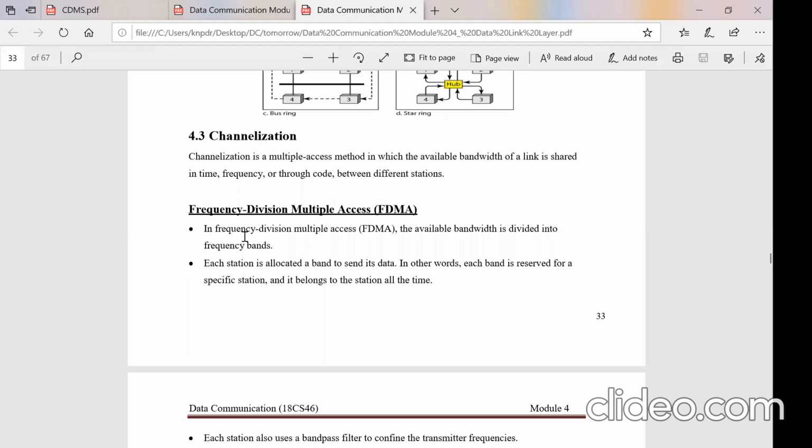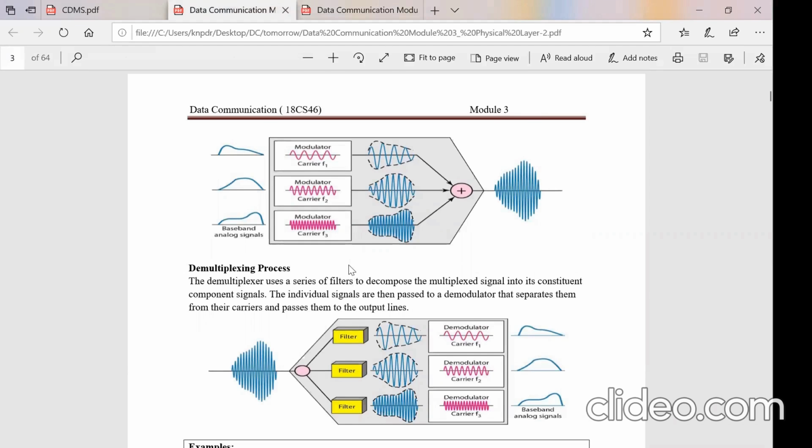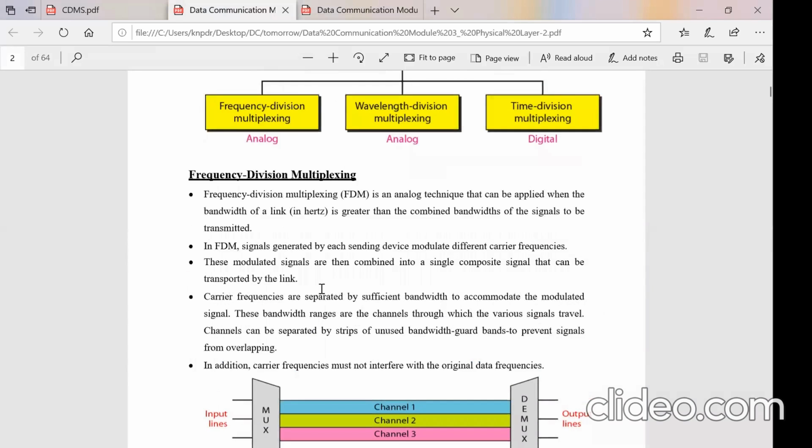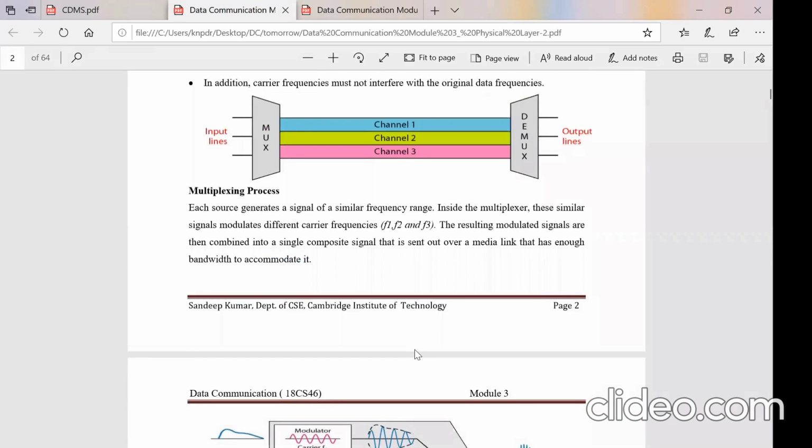You already know time division multiplexing and frequency division multiplexing, right? In time division multiplexing, each one is given a specific time slot to send the data. For example, the total time given for the link to transfer the data is 4 milliseconds and there are 4 users. Each one is given a 1 millisecond time slot in round robin fashion. The first one is given the first slot, the second one the second slot, the third one the third slot.